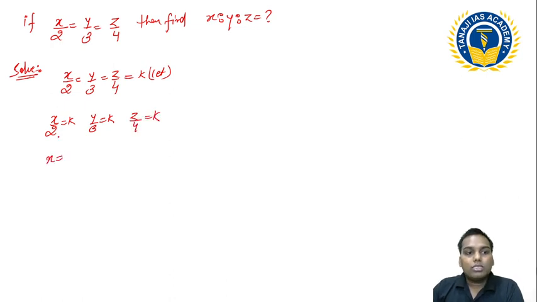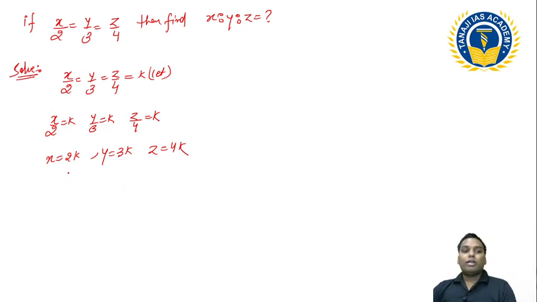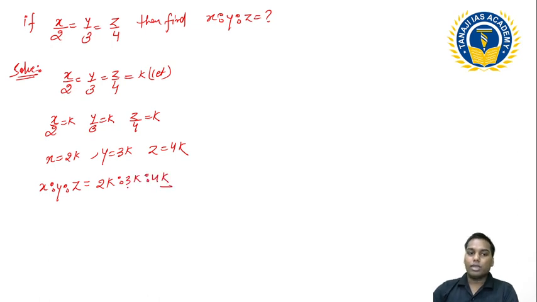So x is equal to 2k. I multiplied, y is equal to 3k and z is equal to 4k. If I got 2k, 3k, 4k, then x ratio y ratio z is 2k ratio 3k ratio 4k. Since k is common, I can cancel it. I get 2 ratio 3 ratio 4. So this is x ratio y ratio z.